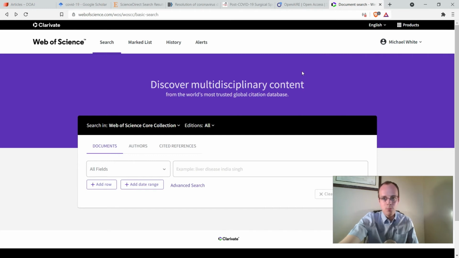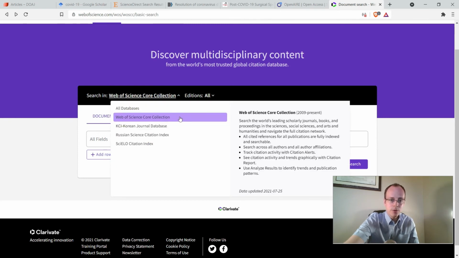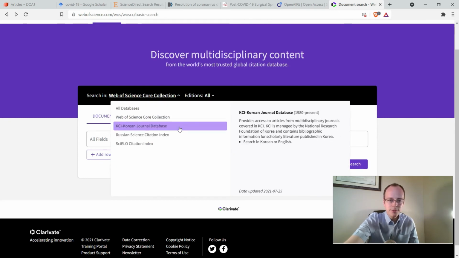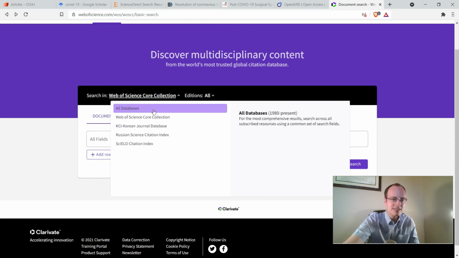The university where I work includes access to Web of Science, so I'm able to get in there. Web of Science is one of the biggest international databases that is paid. You need a subscription in order to get in. So if your university or other institution has access, definitely worth checking out. Here, Web of Science includes several collections. Their core collection is perhaps their most famous, but they've also been working more in Korean, Russian, and the Cielo index that we were just looking at in Spanish and Portuguese, all that you can easily search from one interface right here in Web of Science.